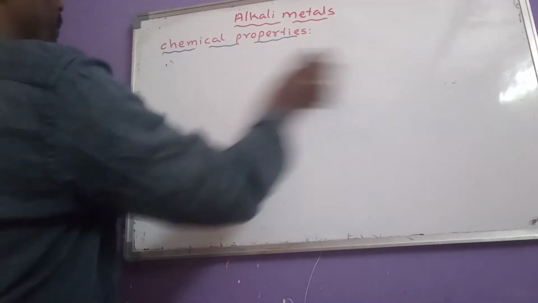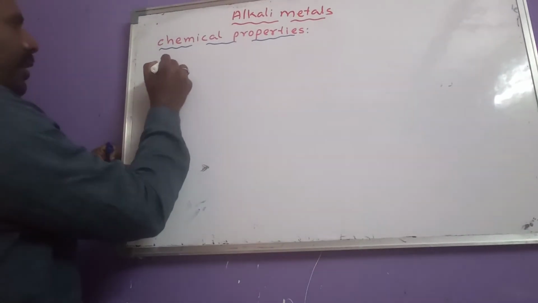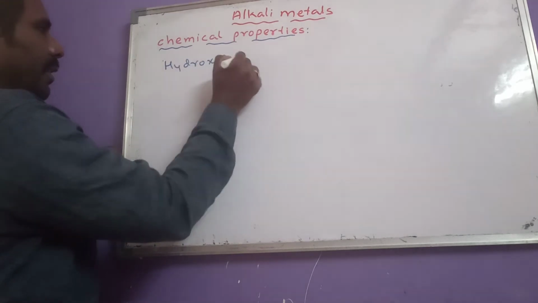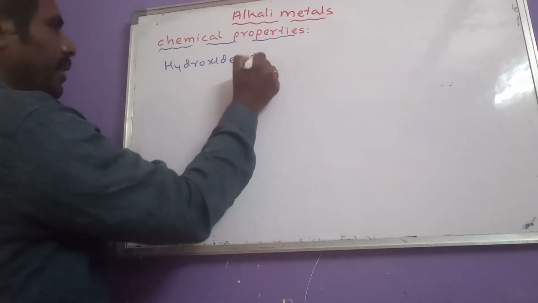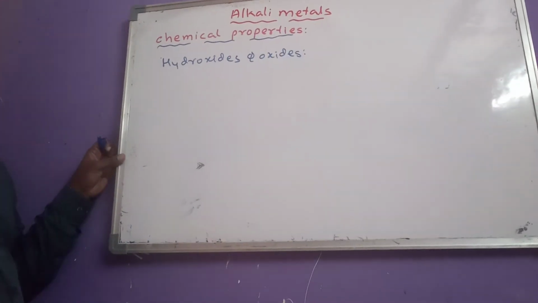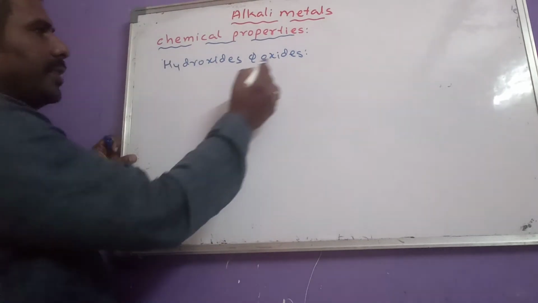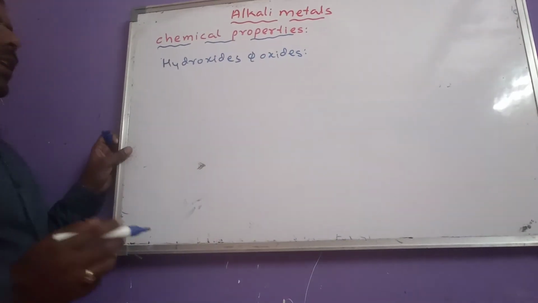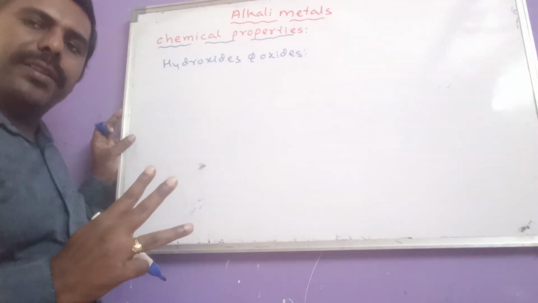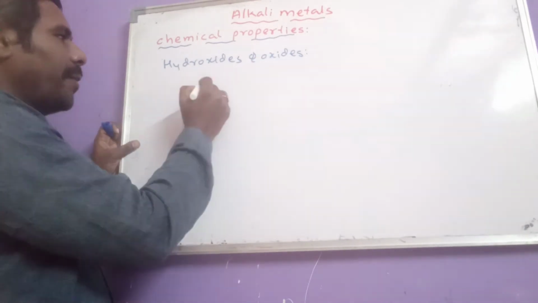Then after that, another one: hydroxides and oxides of alkali metals. Now, first oxides. Three types of oxides are formed by alkali metals. What are the three types of oxides?